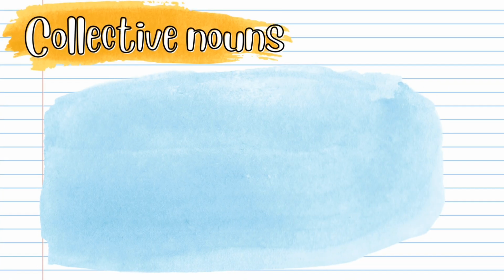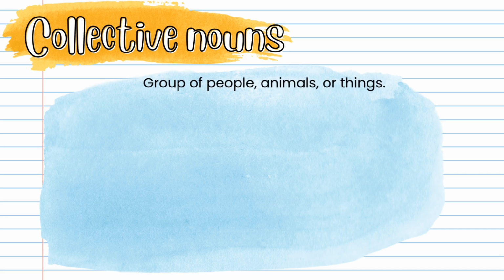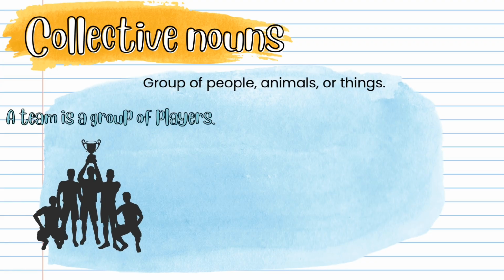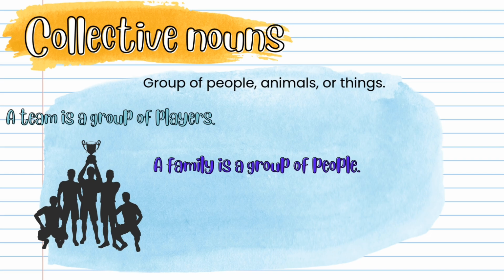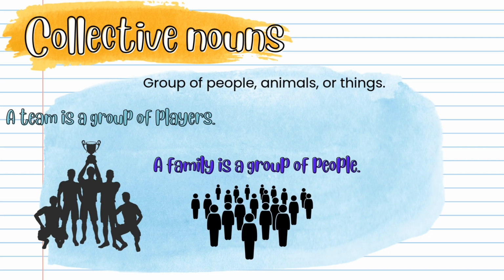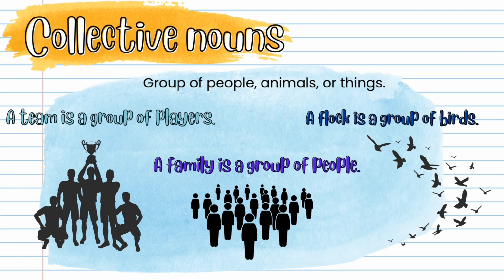Now let's look at collective nouns. A collective noun refers to a group of people, animals, or things. For example, a team is a group of players. A family is a group of people. A flock is a group of birds. Even though it's one word, it means many members.